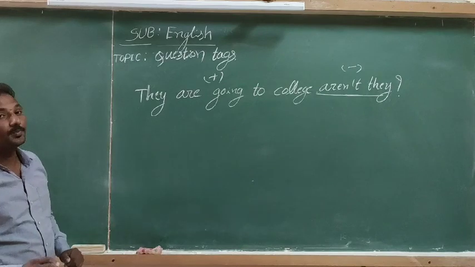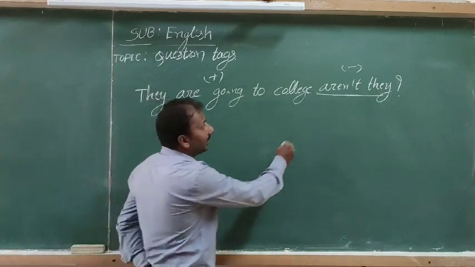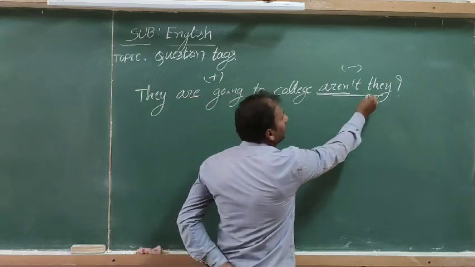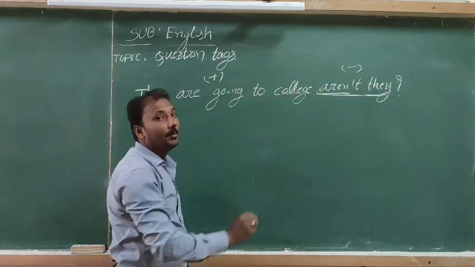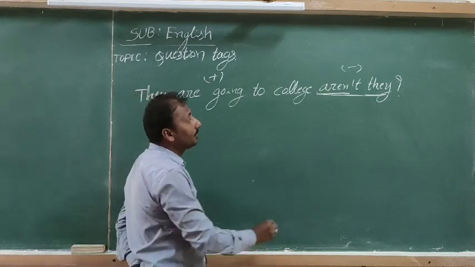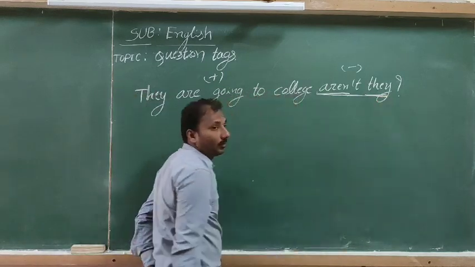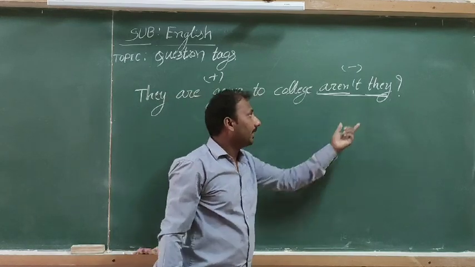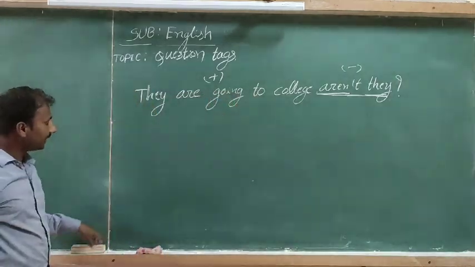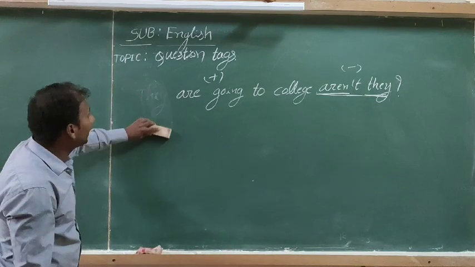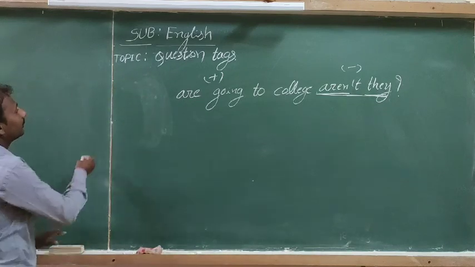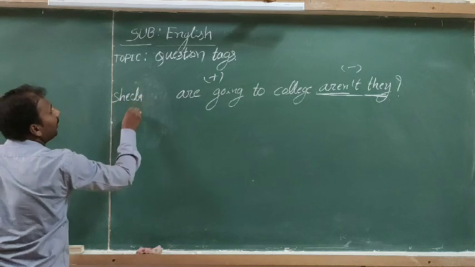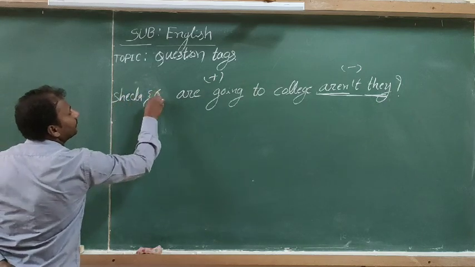Then the second rule: we observe that the tag takes only a helping verb and then a subject. The subject is always a pronoun. We use the pronoun only in the subjective form. For example, instead of "they," give names like Sheila and Geeta.